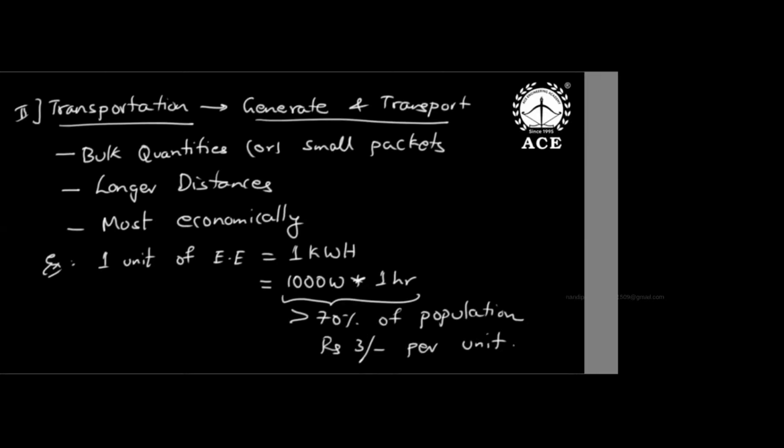1 unit of electrical energy is 1 kilowatt hour, sir. What is 1 kilowatt hour? 1000 watts consumed for 1 hour is called 1 kilowatt hour, and that is a huge energy also. More than 70% of the population in India, in suburban and rural areas, farmers, pay an average cost of only 3. In some states, farmers get free power, sir.